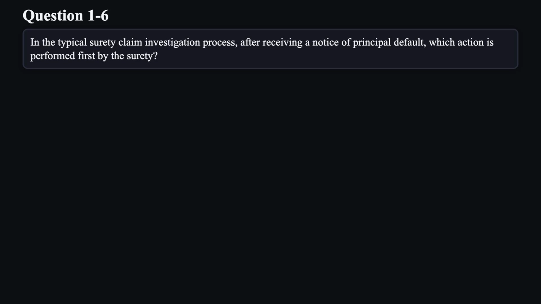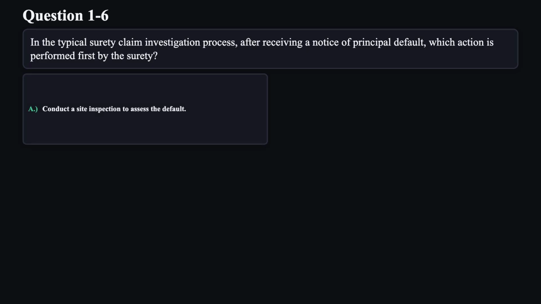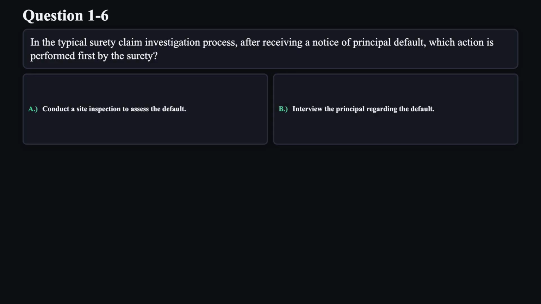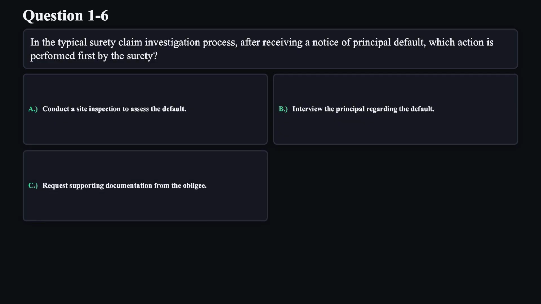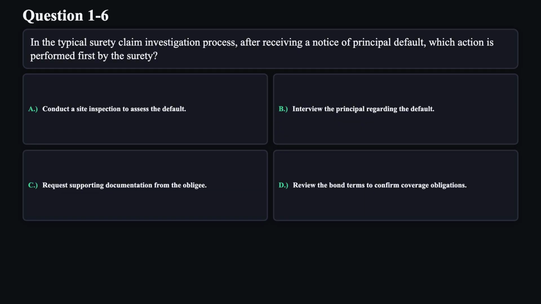Question 6. In the typical surety claim investigation process, after receiving a notice of principal default, which action is performed first by the surety? A. Conduct a site inspection to assess the default. B. Interview the principal regarding the default. C. Request supporting documentation from the obligee. D. Review the bond terms to confirm coverage obligations.